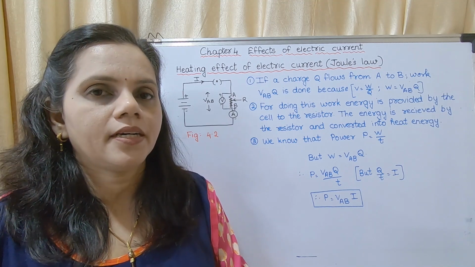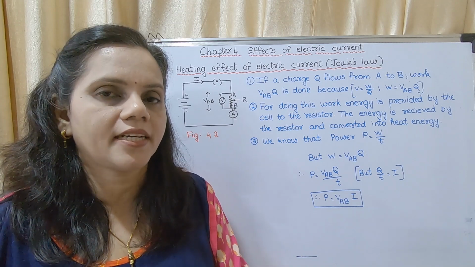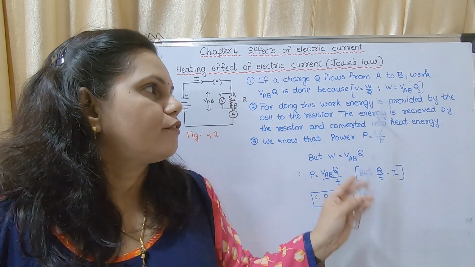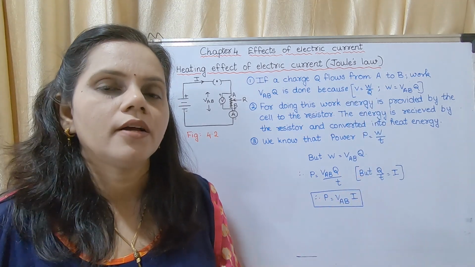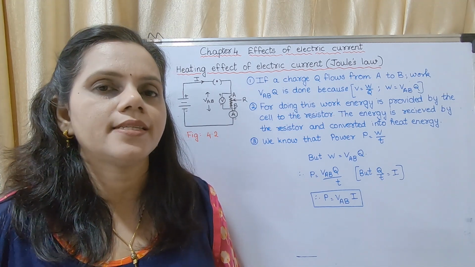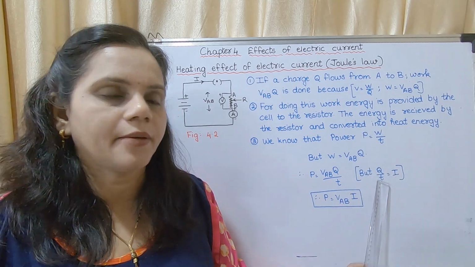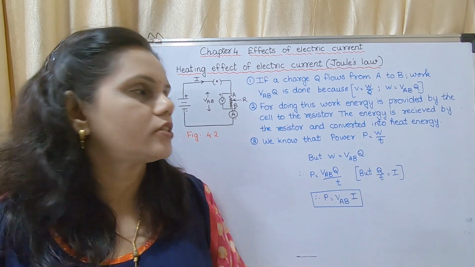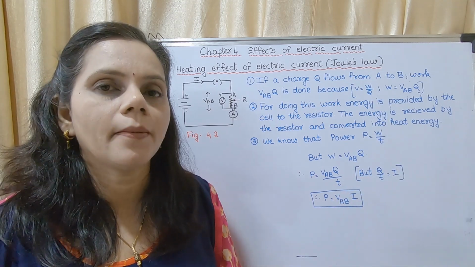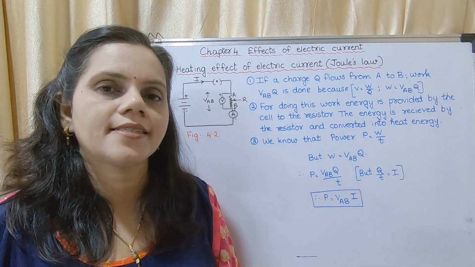Do you remember? You may just go through the chapter, that is chapter 3 of 9th standard, if you don't remember. The equation is V is equal to W upon Q, where V stands for potential difference, W is work done, and Q is charge. I is current, T is time. The unit of V is volt, of work done is joule, of Q is coulomb, of I is ampere, and of T is second.